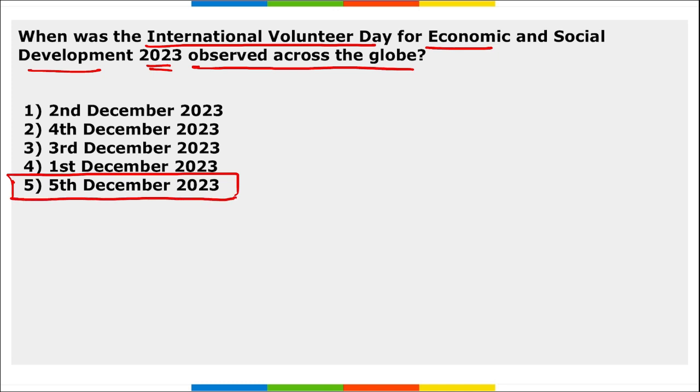And this is to raise awareness about volunteer services that encourage individuals to dedicate their time and skill to contribute, so that when they are skilled, they will be getting more job opportunities, and that will be enhancing the GDP of our nation also. So International Volunteer Day for Economic and Social Development is observed on 5th of December globally.